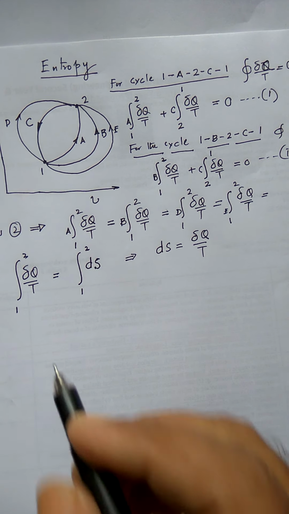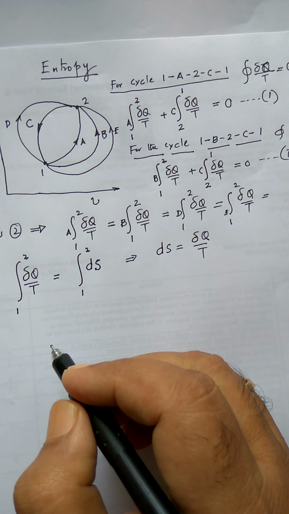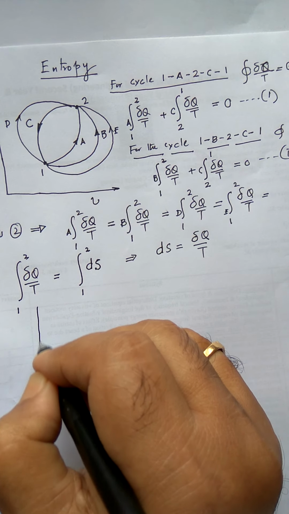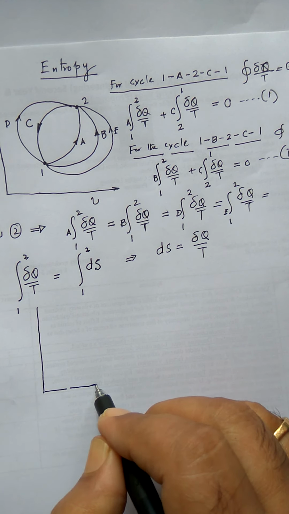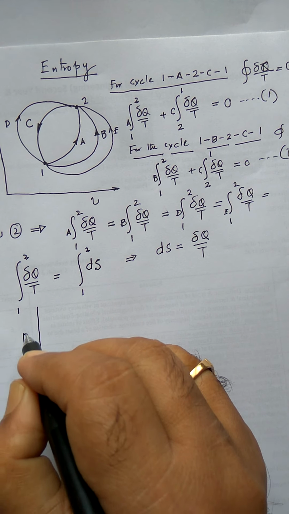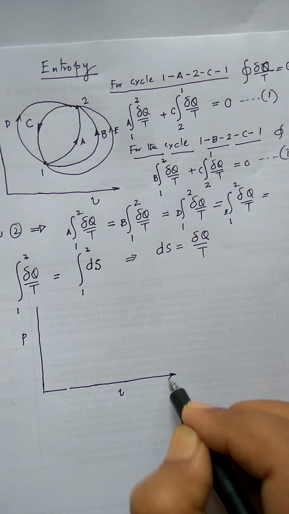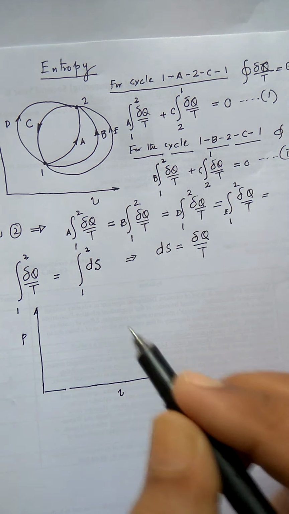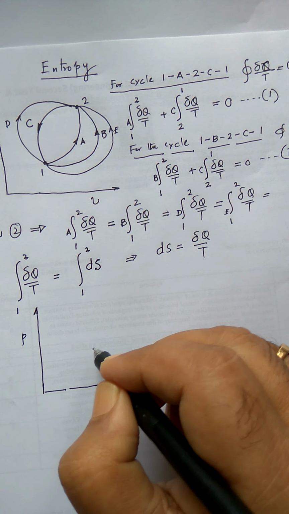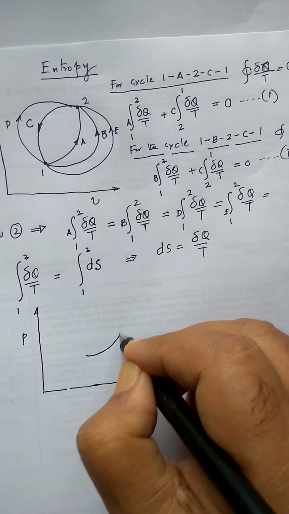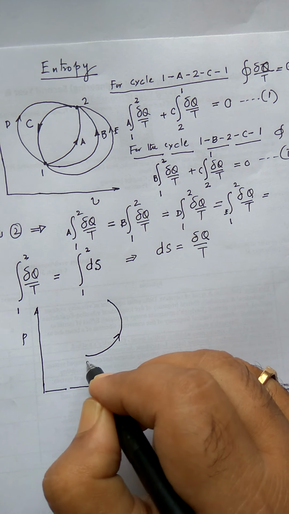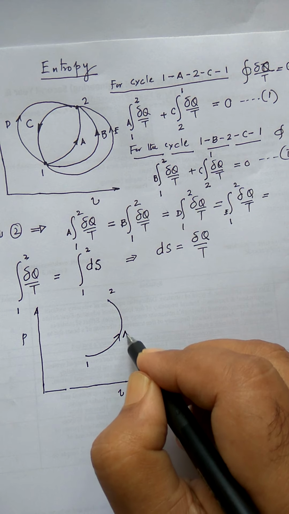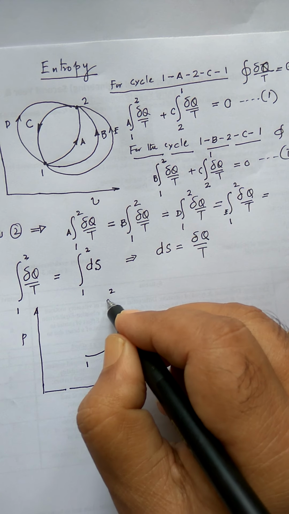Next, let us take another example, another issue, where I take another such cycle on another property diagram, let's say a PV diagram. It can be on any other property diagram also, remember. So suppose I have a path 1 to 2 via the route A.